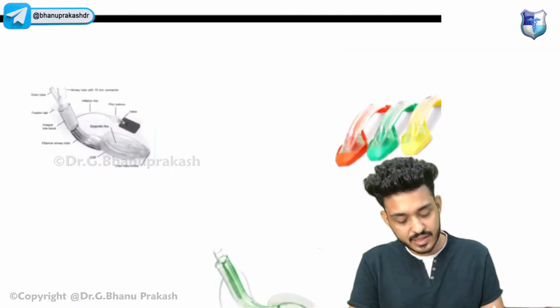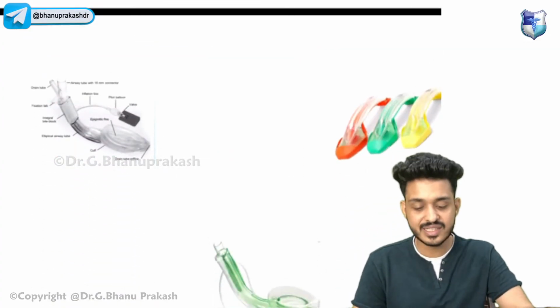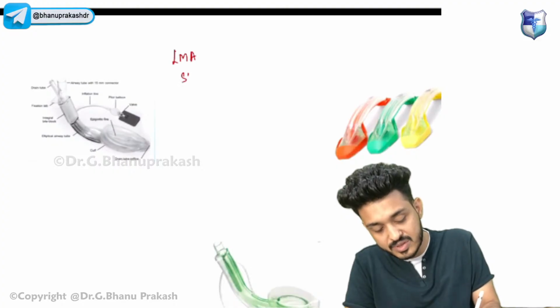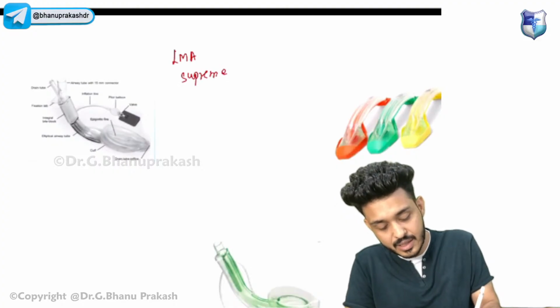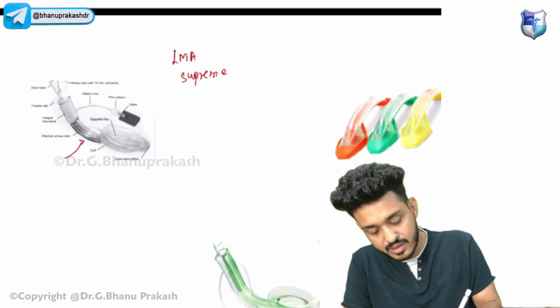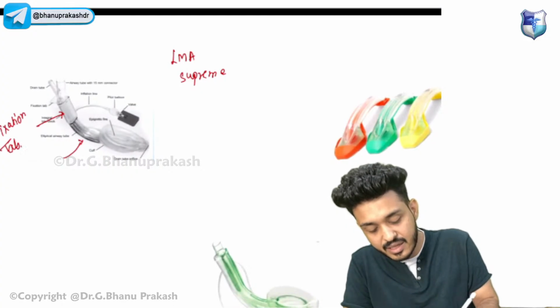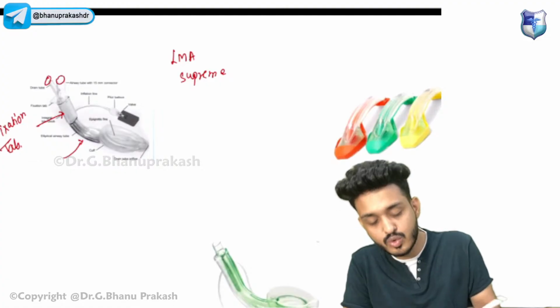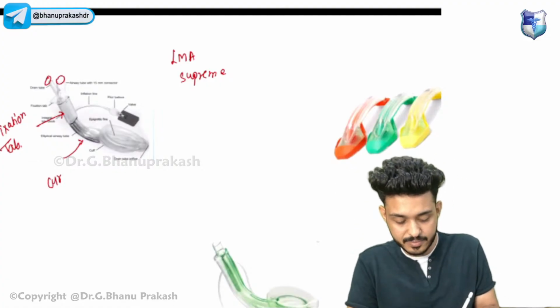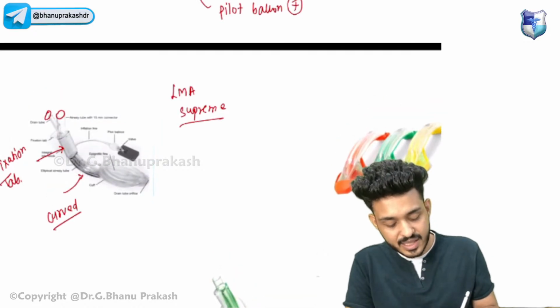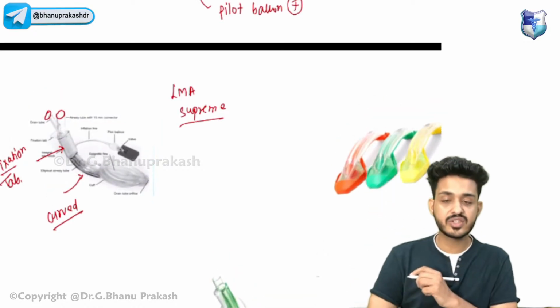Next one that we have is known as the LMA Supreme. Sir, how to identify the LMA Supreme? Can you appreciate it is curved? Second, you need to look for this fixation tab. The fixation tab will be there, and you will again have these two openings. So the Supreme will be curved and will have a fixation tab.